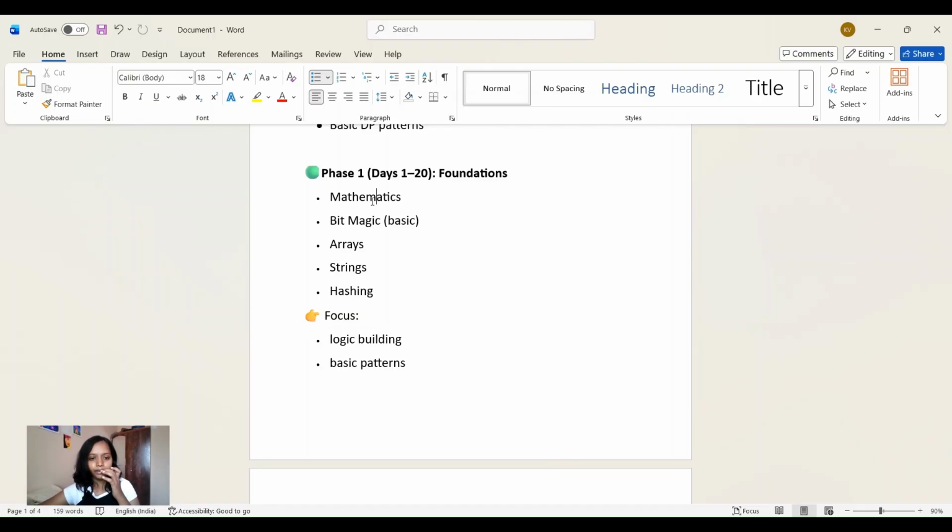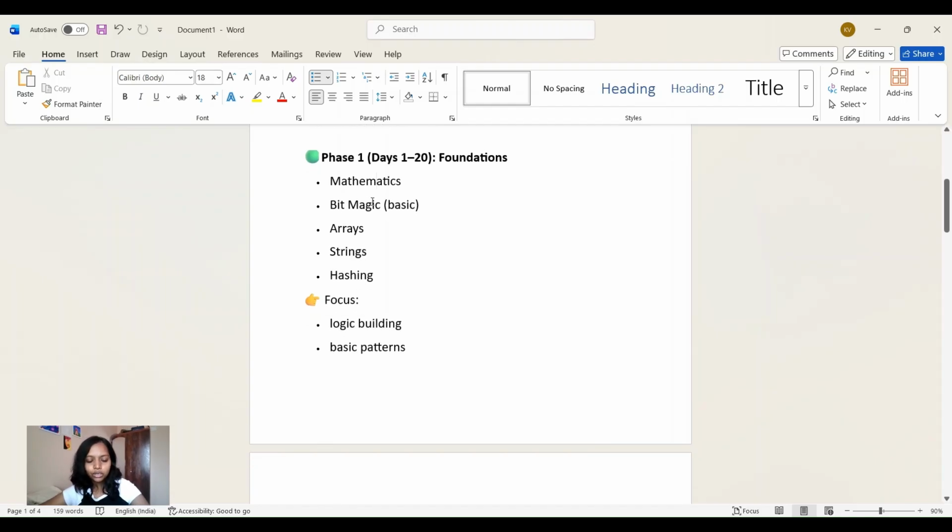Don't mind me. Next is bit magic, which is basic bit manipulation, and it is also important. There are some questions you can solve with arrays also, but you must know bit manipulation. These are the tricky questions that can come in mathematics and bit manipulation. Next is arrays, strings, and hashing. Don't treat this as a strict order. I can pick arrays before maths or bit manipulation, or pick anything. Arrays, strings, hashing are the basics you should know in the beginning.